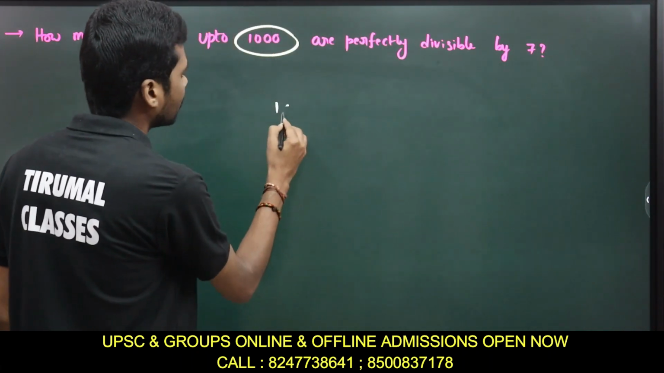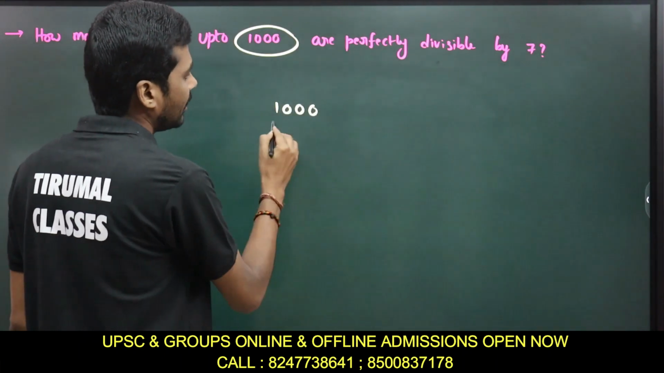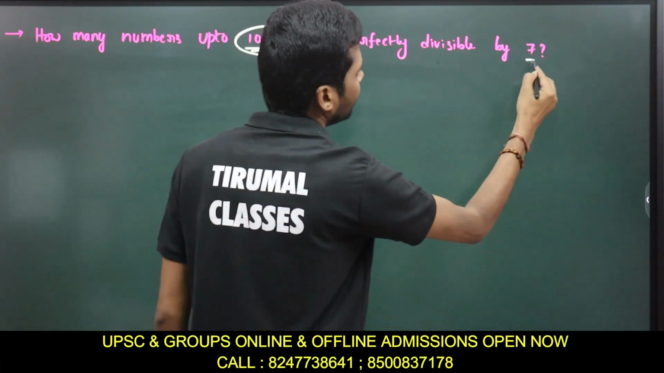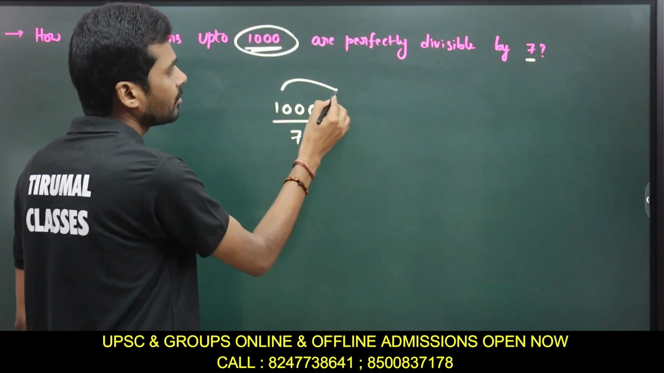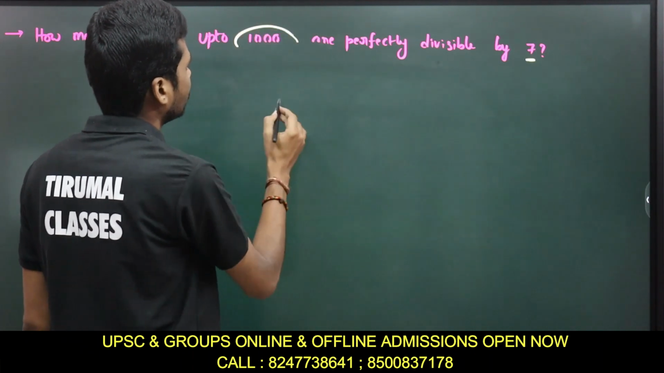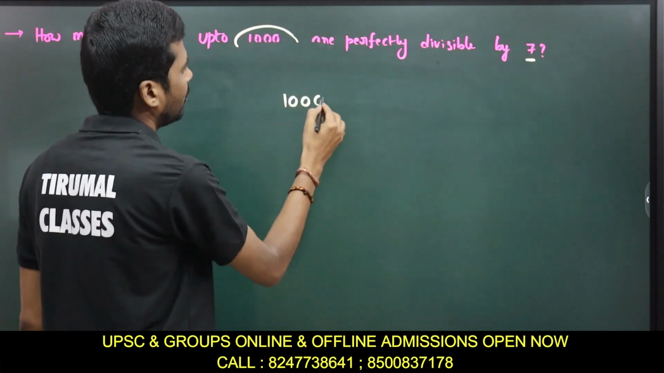We will take the main number and divide it by this number. So this number is divided by this number, and the quotient obtained is your answer. What is the quotient we are getting here? See, 1000 divided by 7.